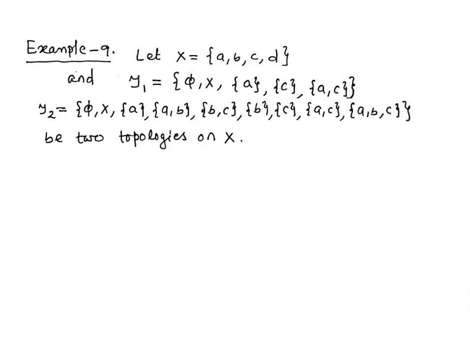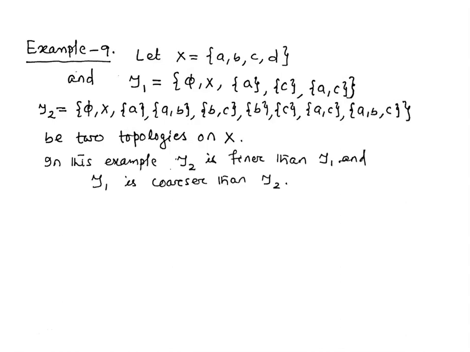Now the question is whether they are comparable or not. If they are comparable, which is finer and which is weaker. In this example, every member of tau1 is a member of tau2. That means tau1 is a subset of tau2. So we can say that tau2 is finer than tau1, or we can say that tau1 is coarser than tau2.